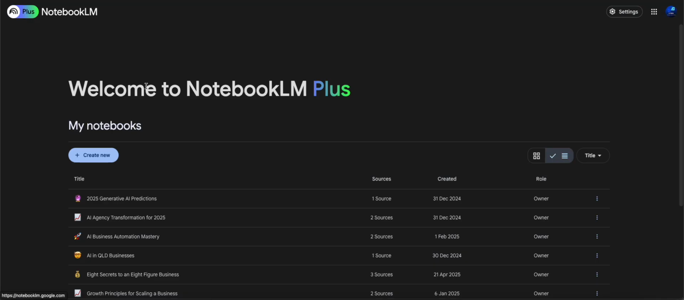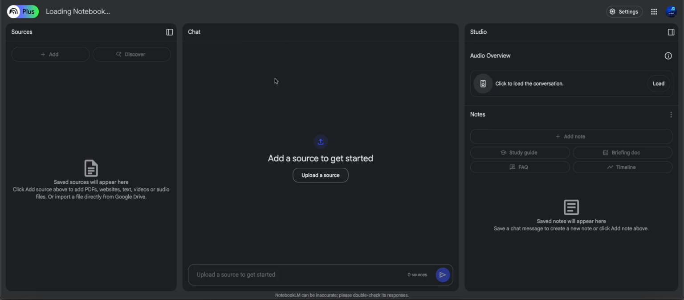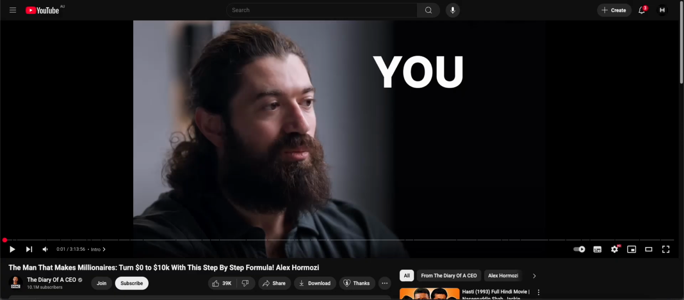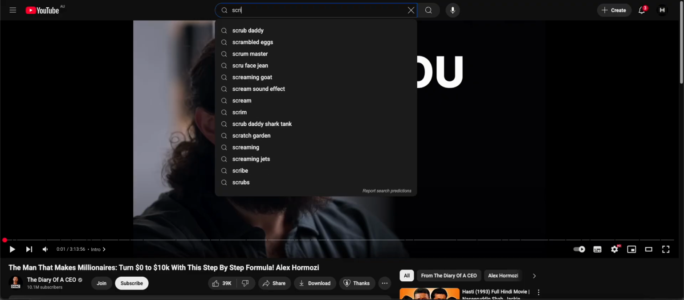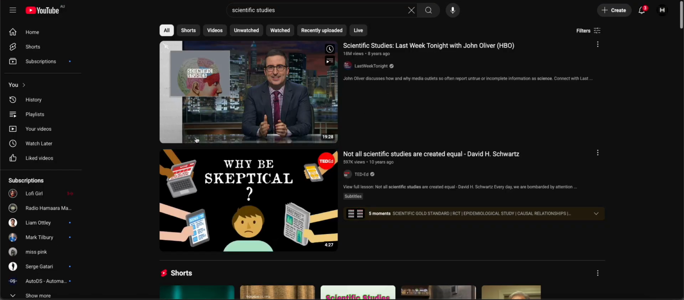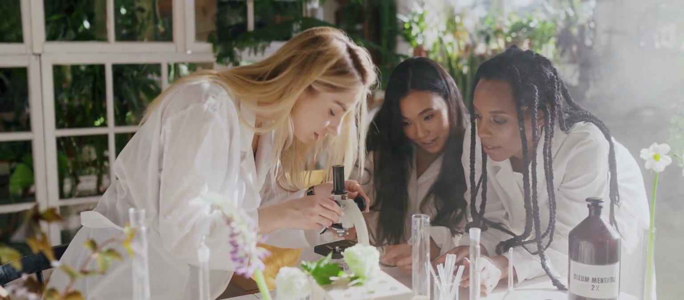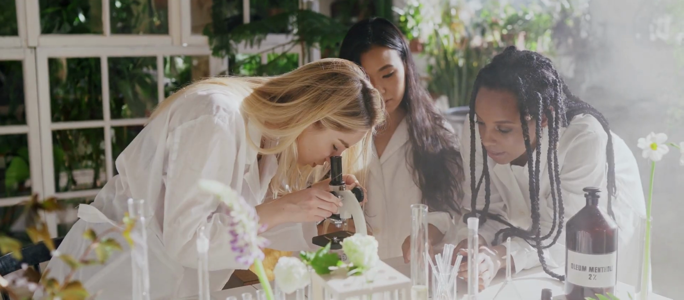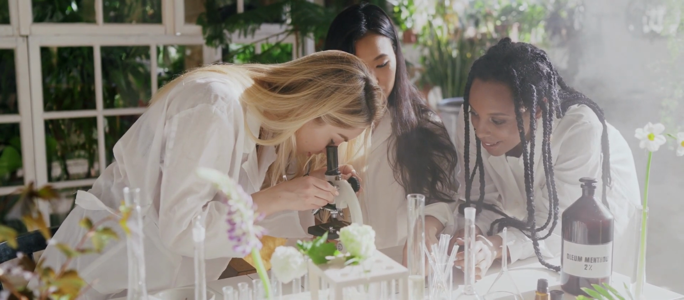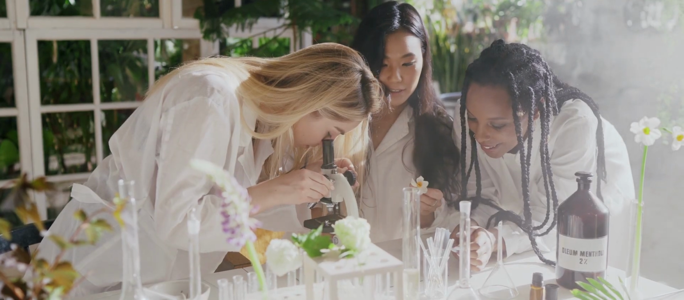And to prove the point further, I'm going to create another notebook here, and we're going to use some actual scientific studies. So let's go for scientific studies. All right, so there we go. Okay, how LLMs work. All right, let's do that. And let's go 20 minutes over. So I want them to be super duper long. I think we'll go for this one here.